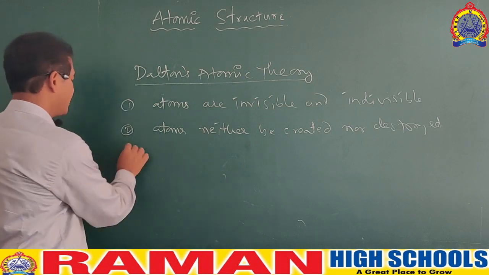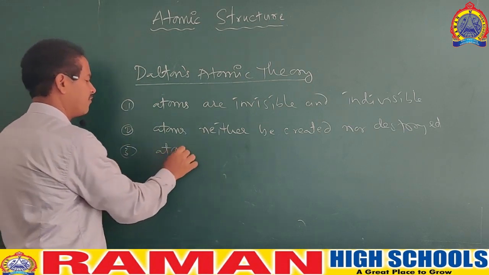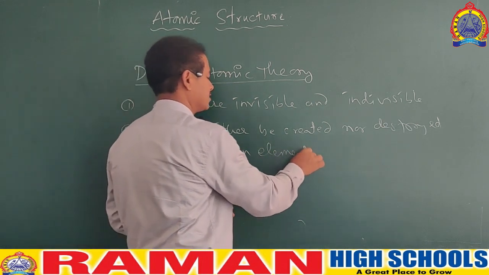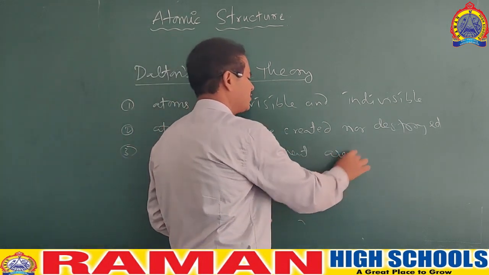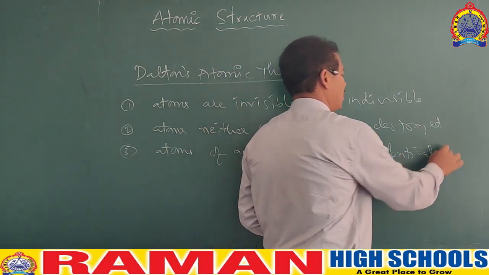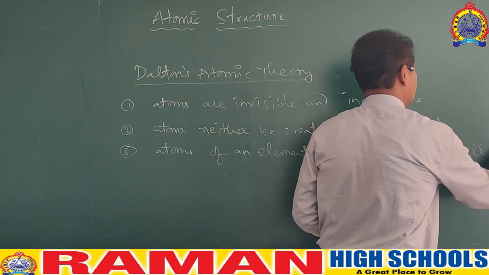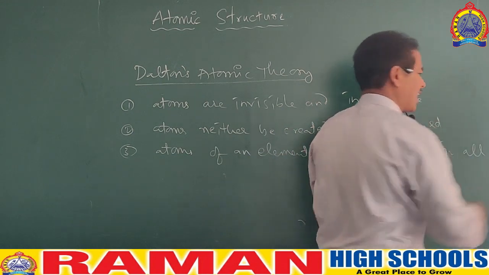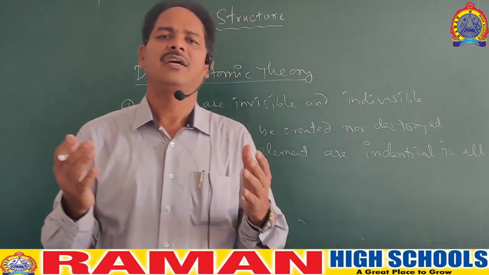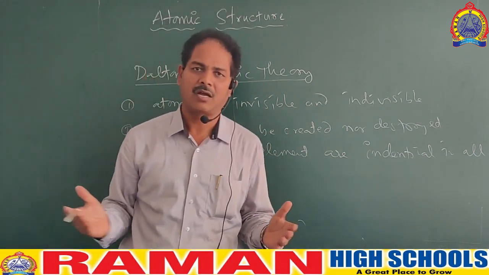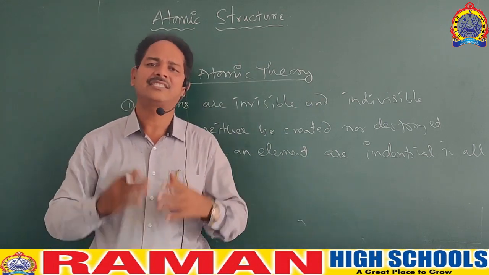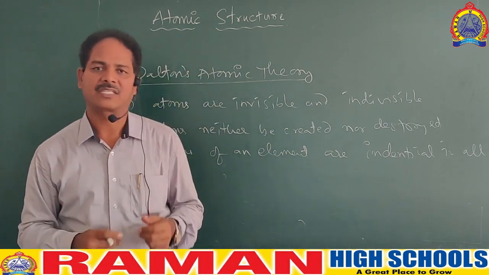And the other important point is that atoms of an element have the same mass and size. Otherwise you can say they are identical in all respects. That means identical in size, in shape and in mass. Suppose you take 10 atoms of hydrogen: all 10 atoms of hydrogen will have the same mass, the same size, and be the same in other aspects also.